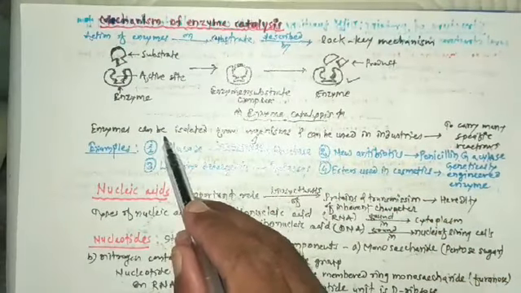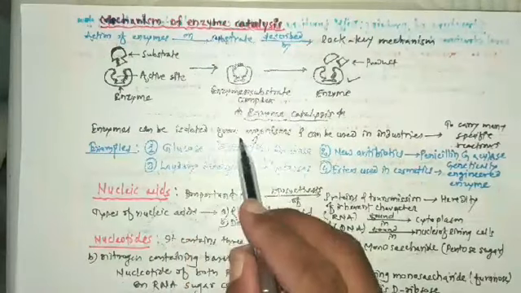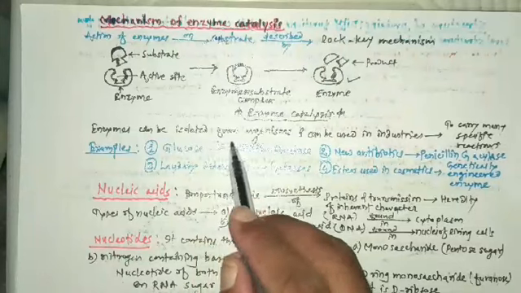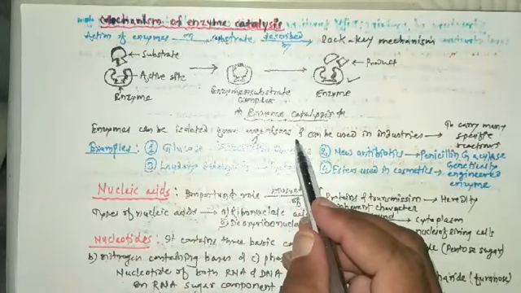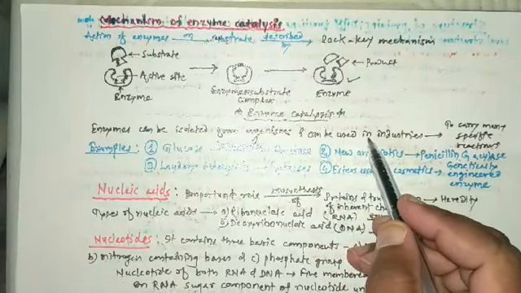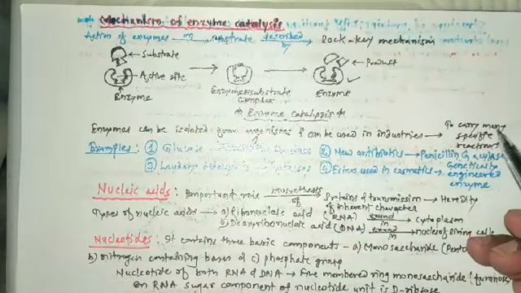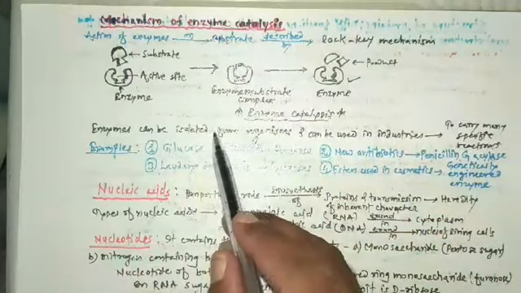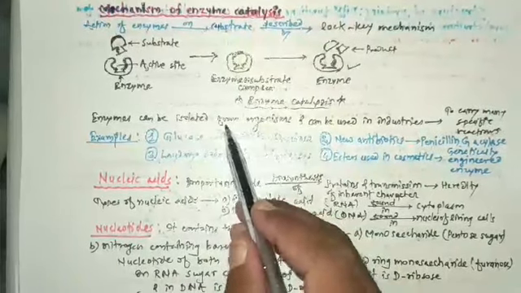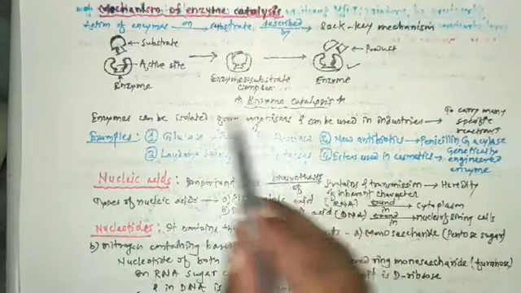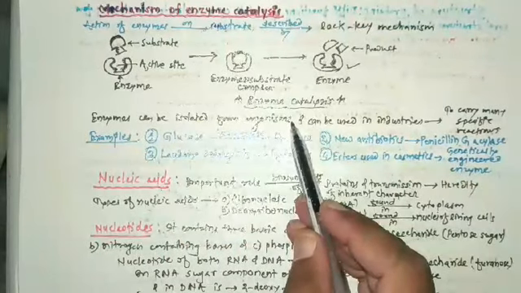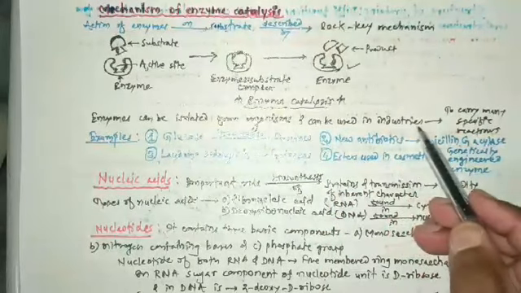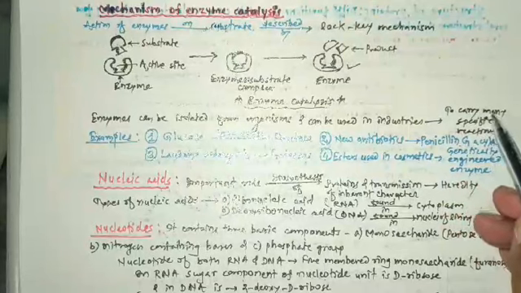So enzymes can be isolated from organisms, and later on they can be used in industries to carry out many specific reactions.